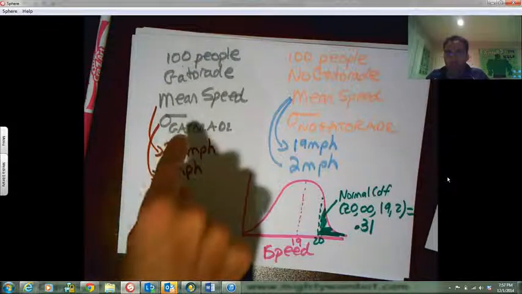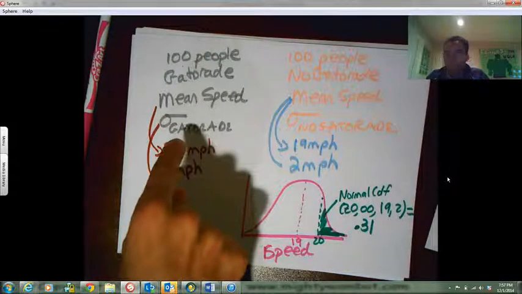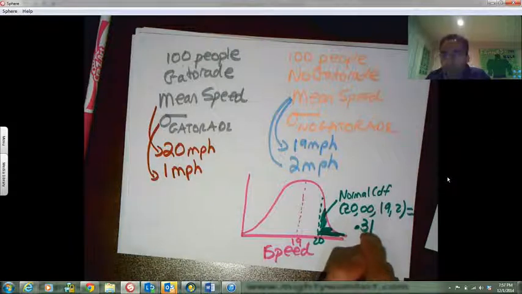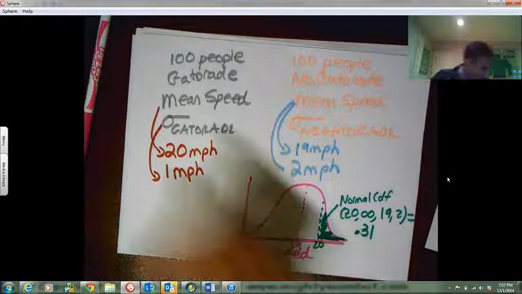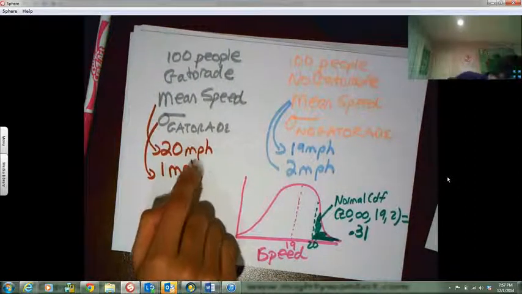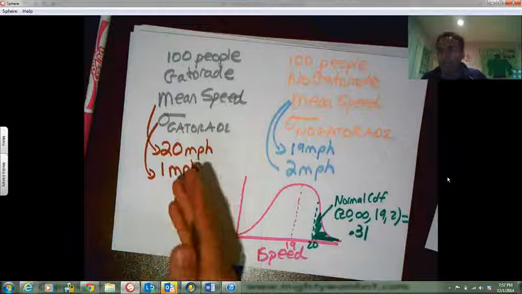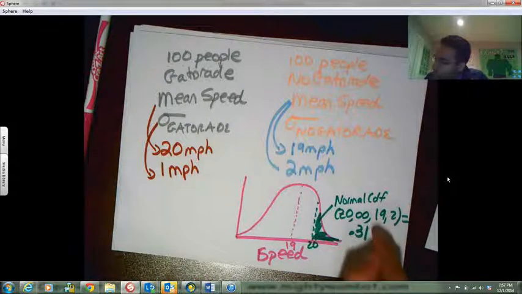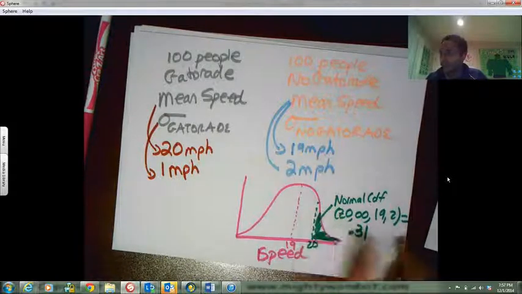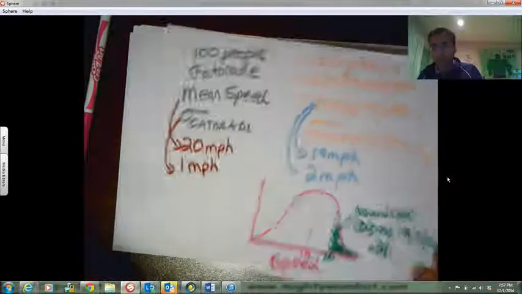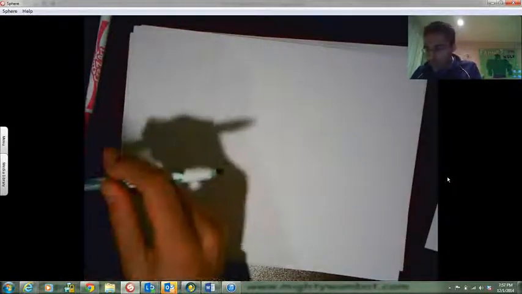If this had been 1%, then I would have said it is really rare to run this fast without Gatorade. Gatorade must have done something. But now, I don't know that Gatorade does anything, because this probability... Let me explain this a little bit more deeply with some more math. So the p-value we got, or the probability, was equal to 0.31.